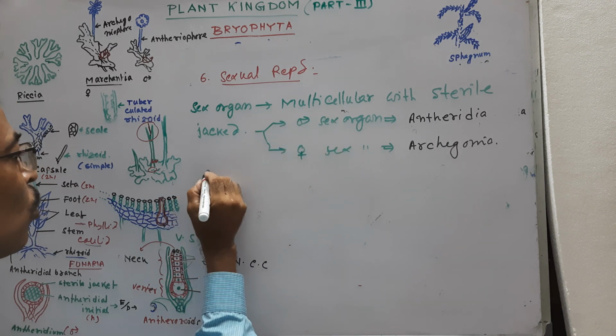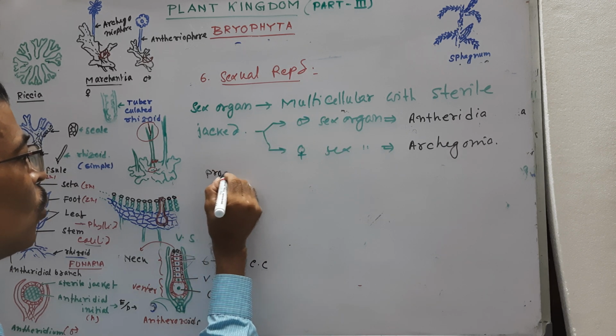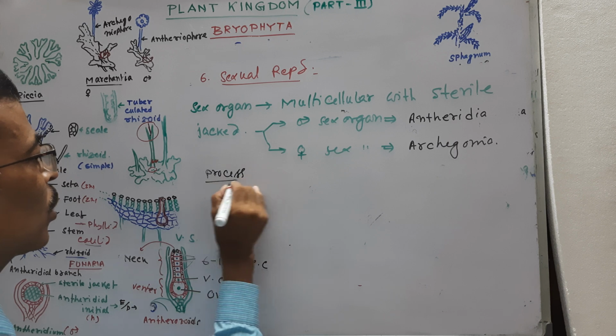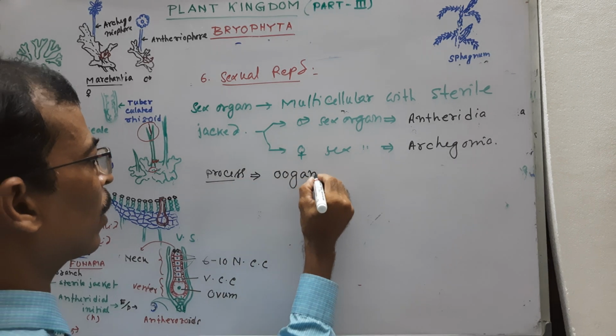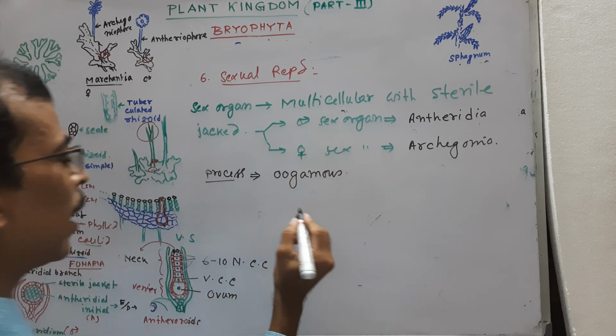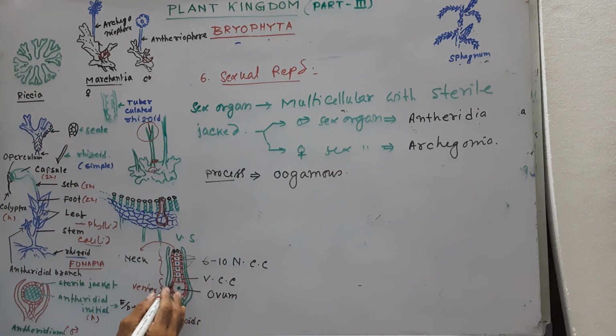About the process of sexual reproduction, it is oogamous type, that is accomplished between sperm and ovum, and the sperm comes out from the bursting antheridia.